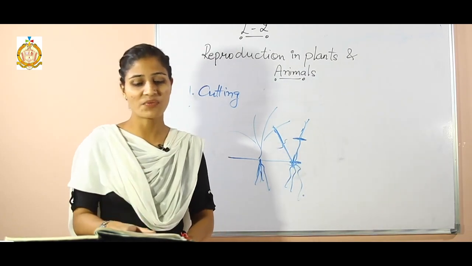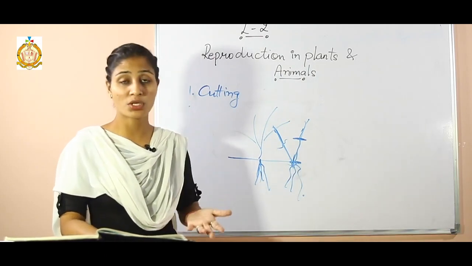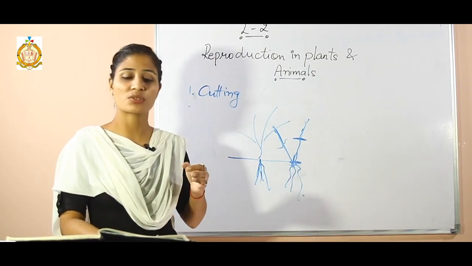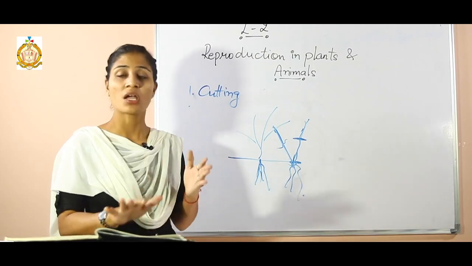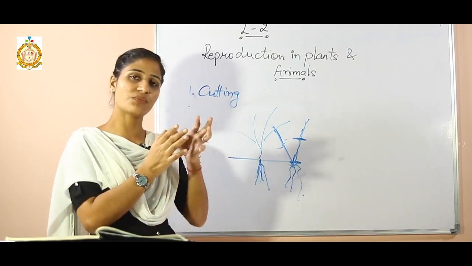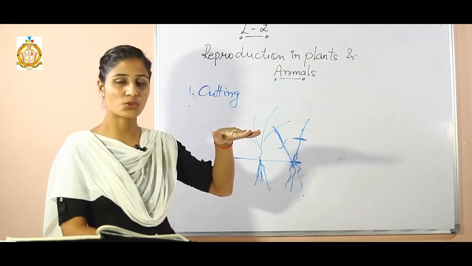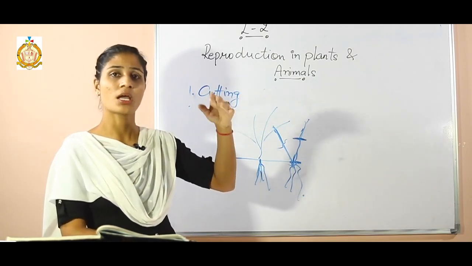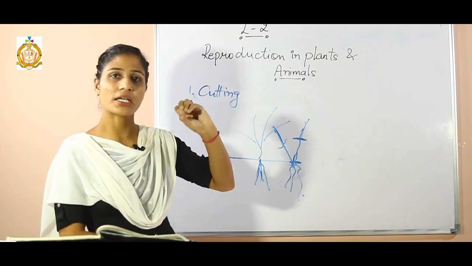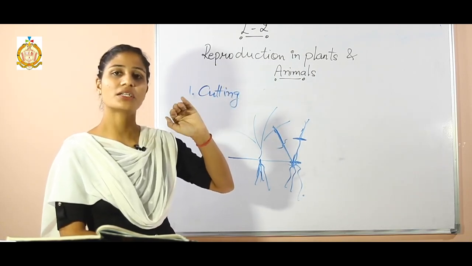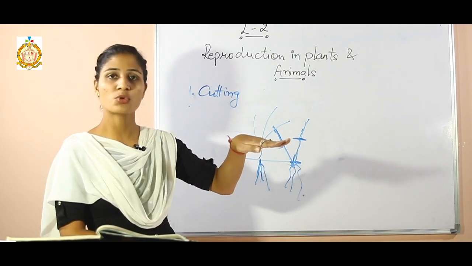Cytokinin is responsible for the promotion of the shoot of a plant, and auxin is responsible for the promotion of a root. So we are giving the two plant hormones to that explant, okay, and keeping it under those plant hormones.